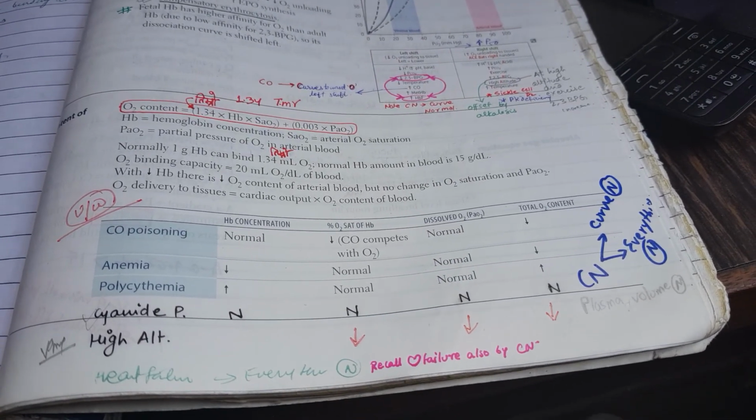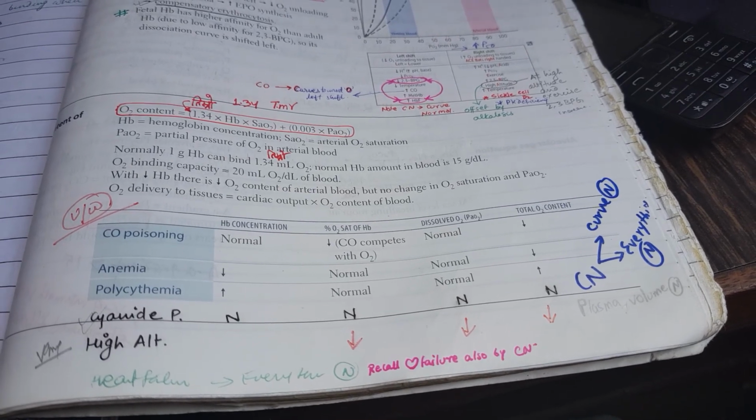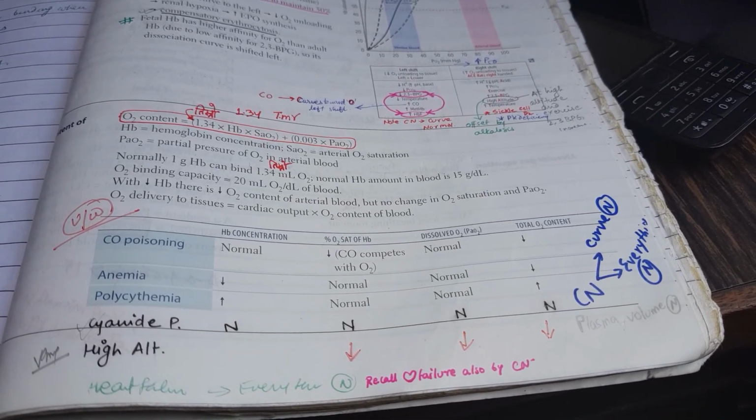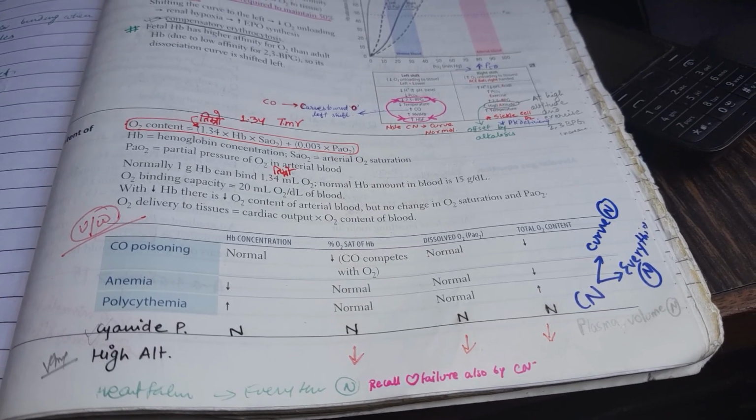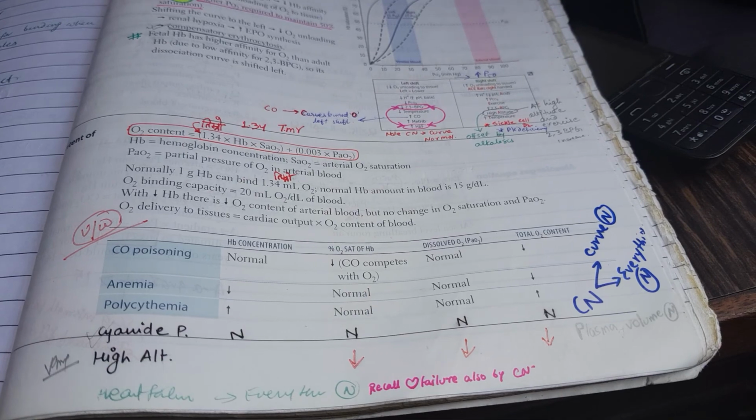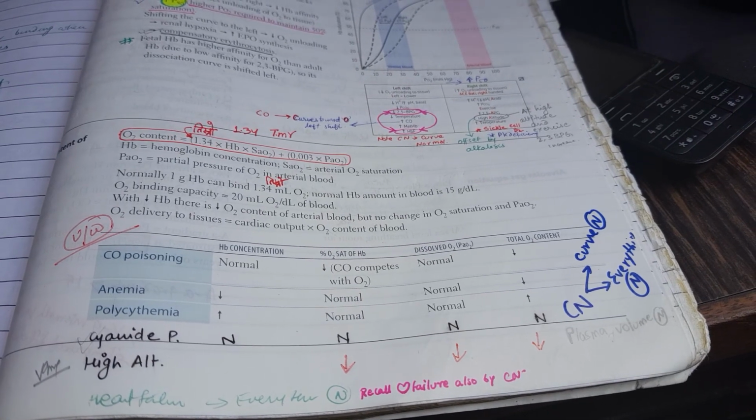In heart failure, everything will be normal. And I want to recall one point, that heart failure was also covered along with cyanide toxicity, so everything will be normal in cyanide toxicity and also in heart failure. Very, very, very important concepts.